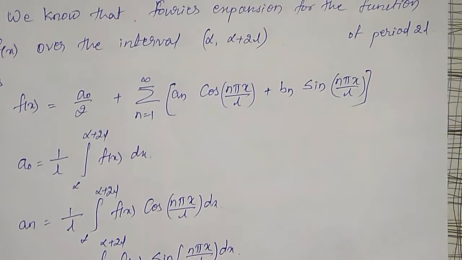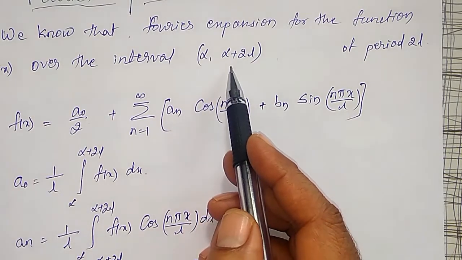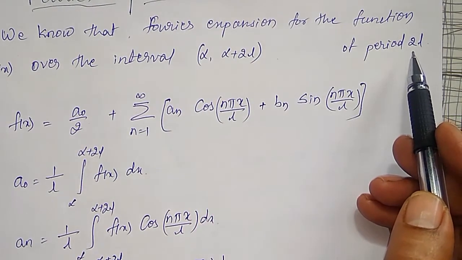This is for the interval alpha to alpha plus 2l with the period 2l.